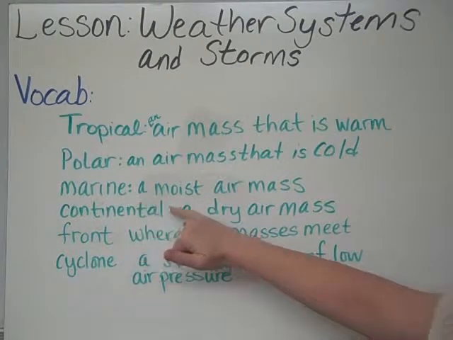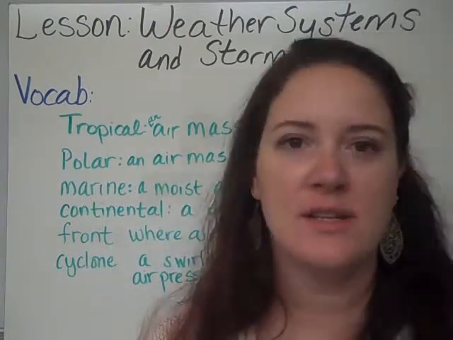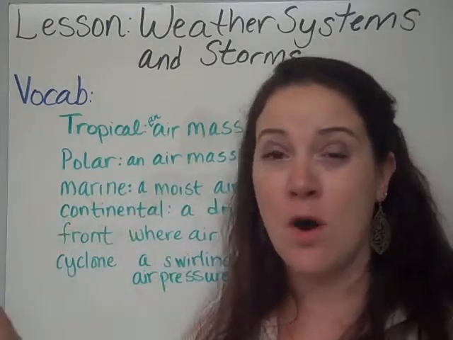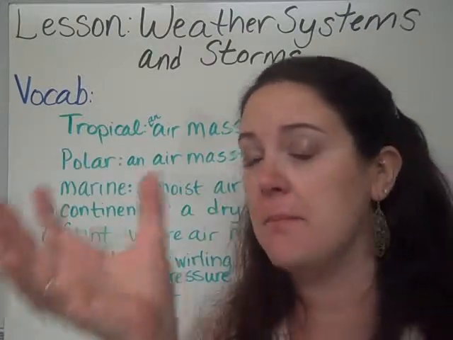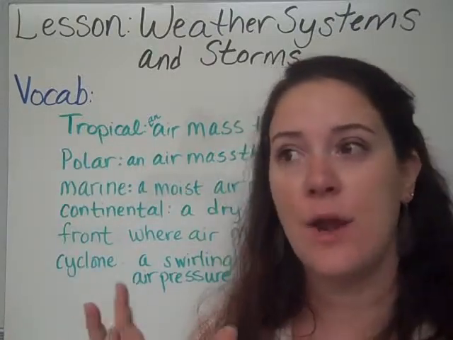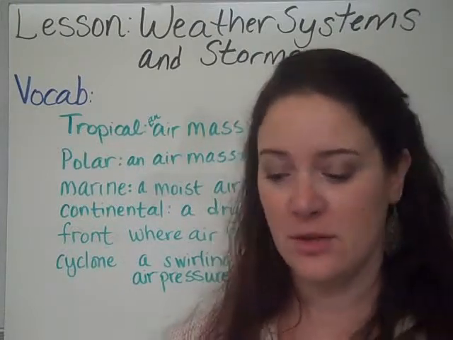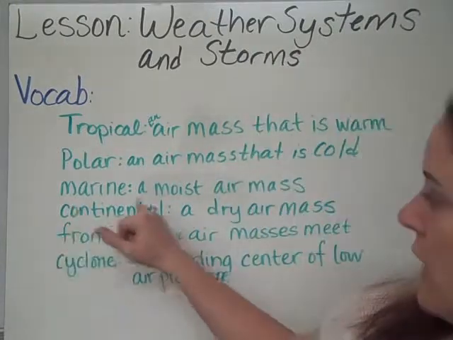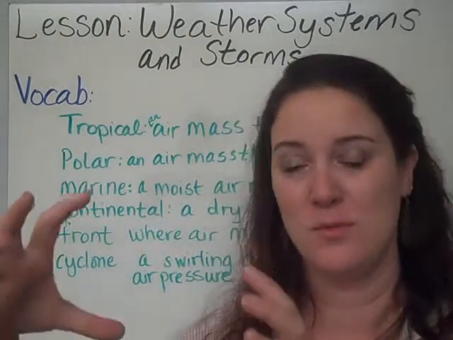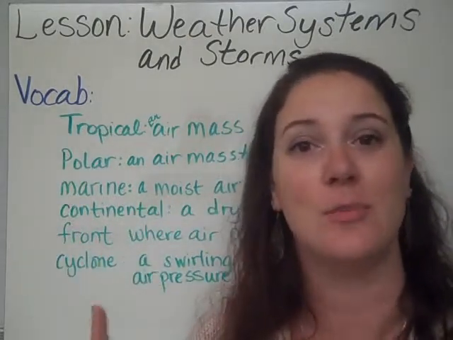Marine is a moist air mass. So this is when we have the warm and we have the cold, we also have moist and dry. So air masses that are moist typically form over oceans, and so the marine air mass is something that forms over an ocean, so it has a lot of moisture in it.